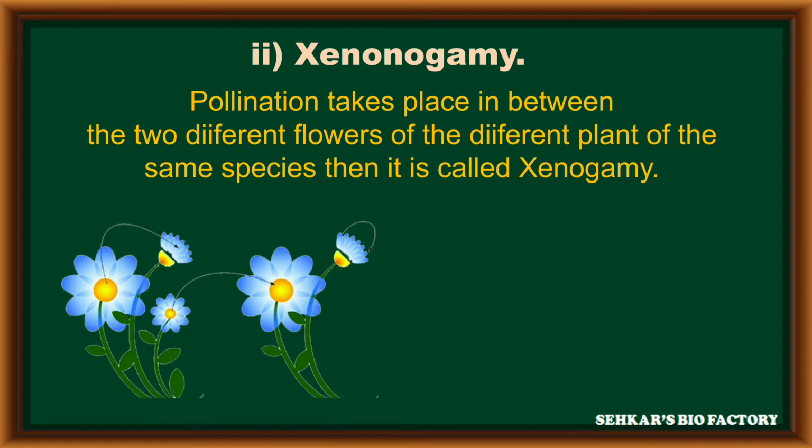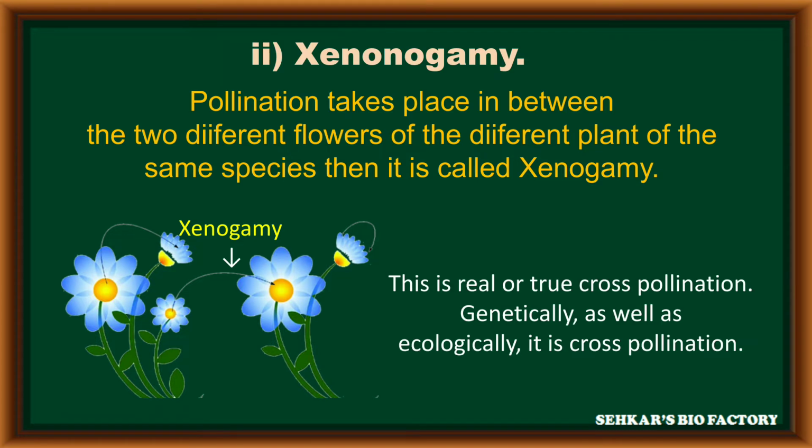The second type is xenogamy. In xenogamy, the transfer of pollen grains occurs from one flower to another flower present in another plant belonging to the same species. Xenogamy is considered as real or true cross-pollination from both the genetical point of view and the ecological point of view.